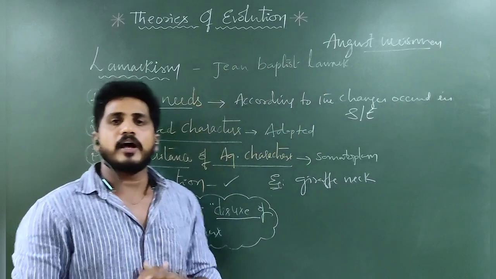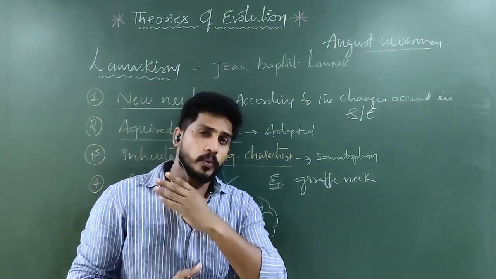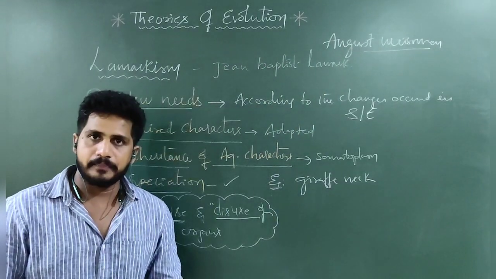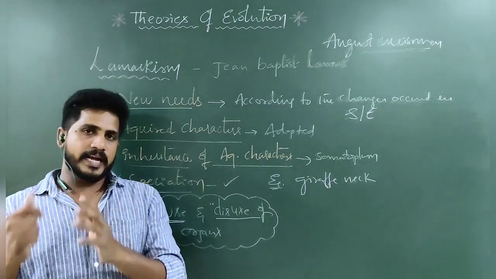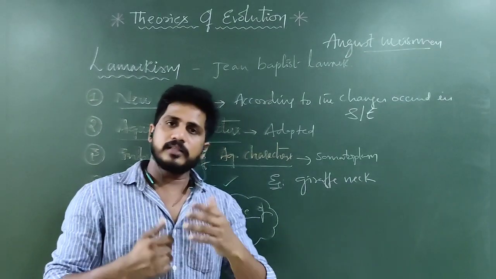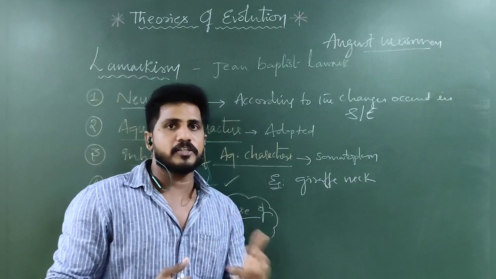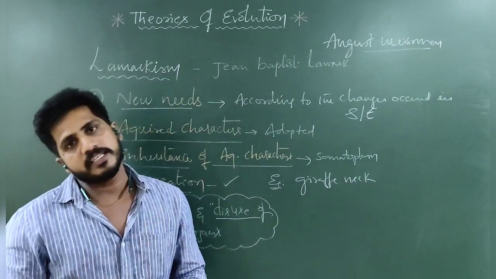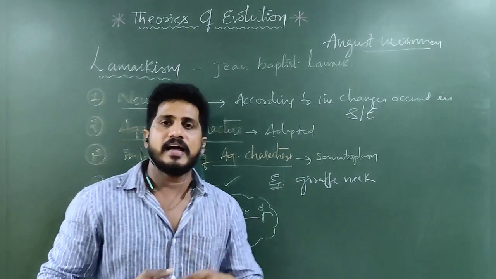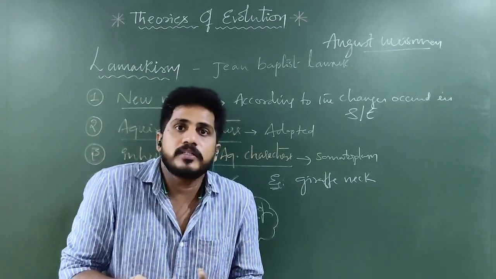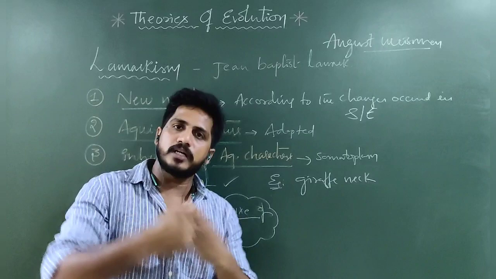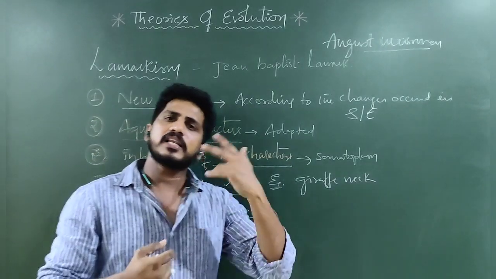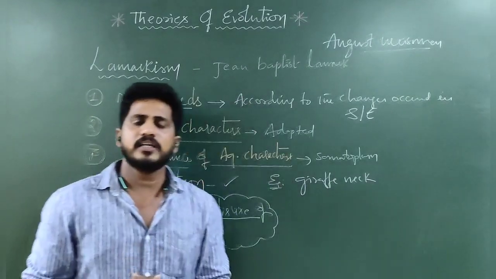August Weismann also conducted an experiment over 20 generations with rats. In the first generation, a rat gave birth, and all the newborn babies had their tails cut off. The second generation was born with tails. Without the tail, no rat was born. Then the third, fourth, and fifth generations, he continuously cut the tails of every generation.